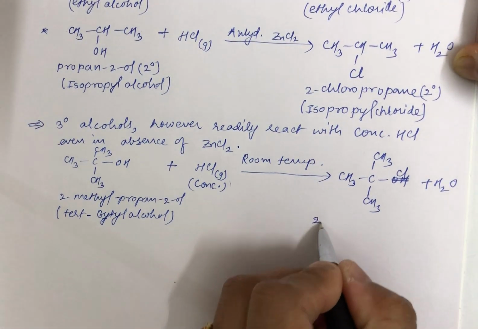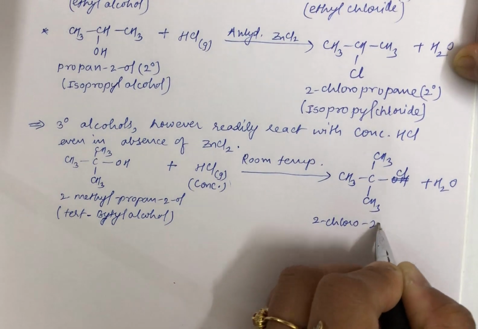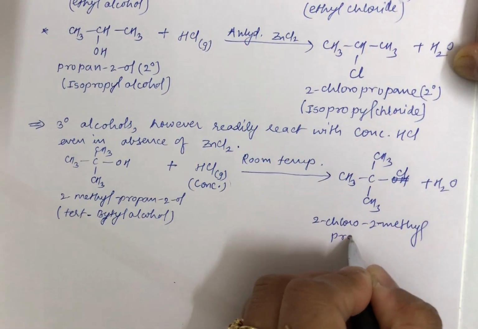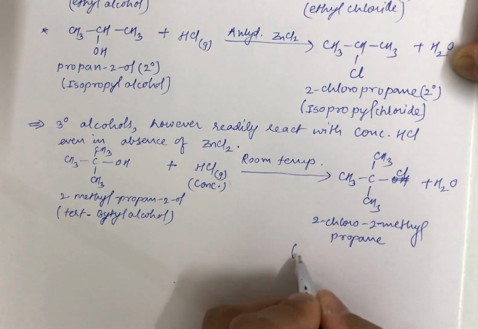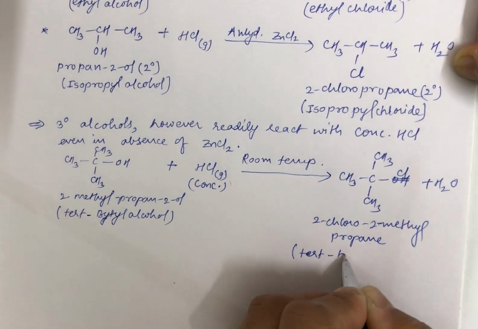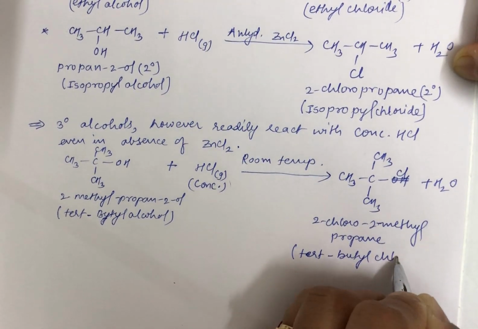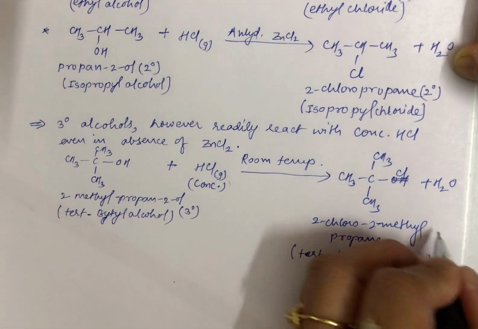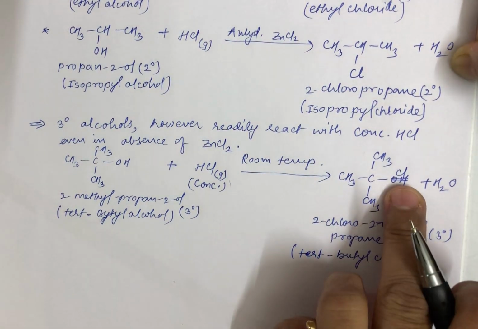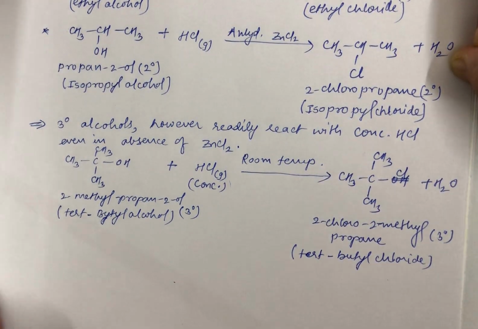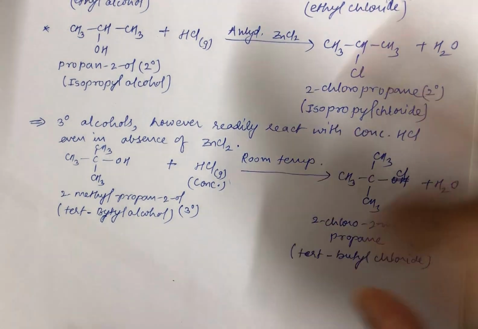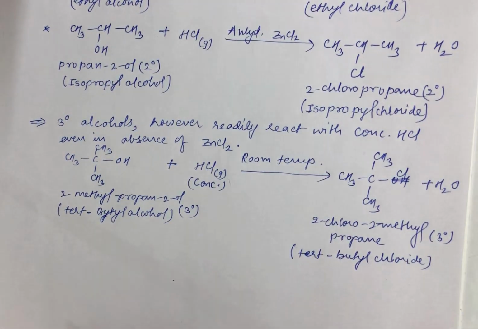So this is nothing but 2-chloro-2-methylpropane, the IUPAC name, and the common name you can write as tertiary butyl chloride. This is also a tertiary alkyl halide, because this is the carbon to which 3 other carbons are attached. That is the sense of tertiary. Fine, this was all about obtaining alkyl halides from alcohols by the action of halogen acids.